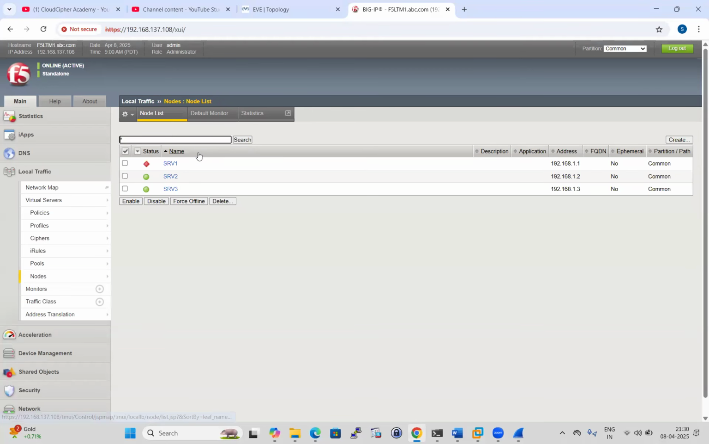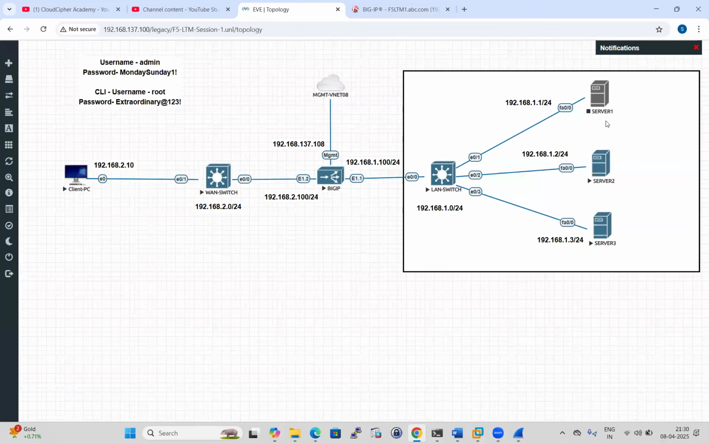So how is F5, guys? F5 is pinging server one, but there is no reply because we have taken server one down. That is the reason it is showing red. So this is the beauty of health monitors in F5.